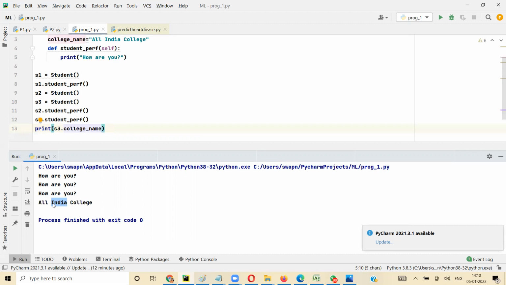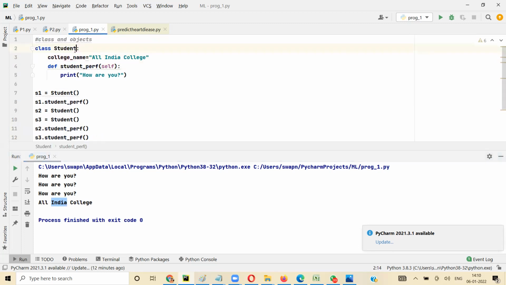Now we will see the difference between class variable and object variable, and later the difference between class function and object function. If I define a variable at a class level, it is class level.